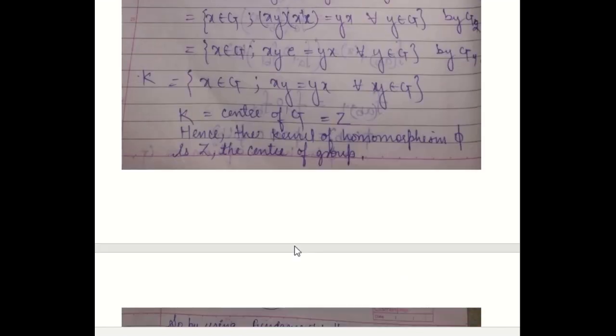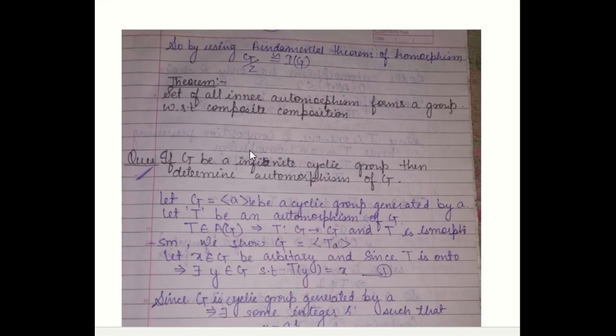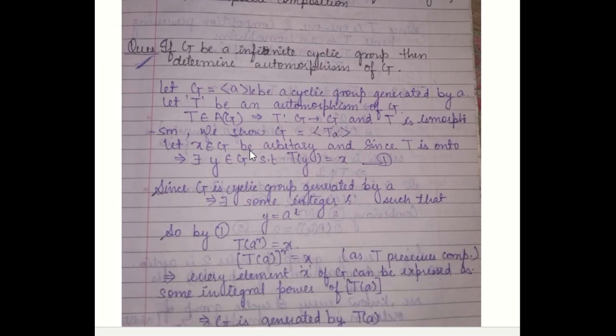And we have already said the center of a group is a normal subgroup. So by this center we can form a quotient group over G, which can be denoted by G/Z. And by the fundamental theorem of homomorphism, there exists an isomorphism between the quotient group and the group, that is IG is isomorphic to G/Z. This is the theorem. We have proved it.